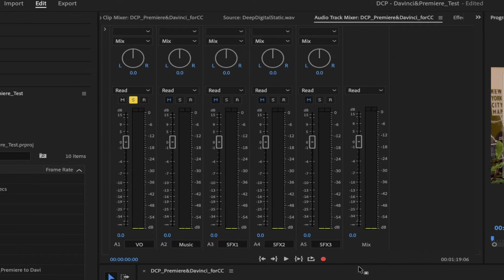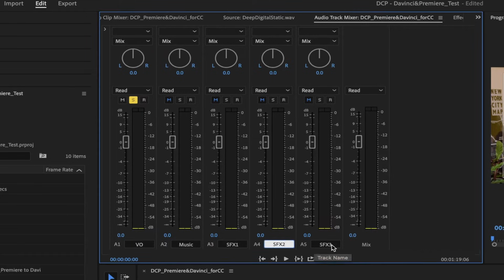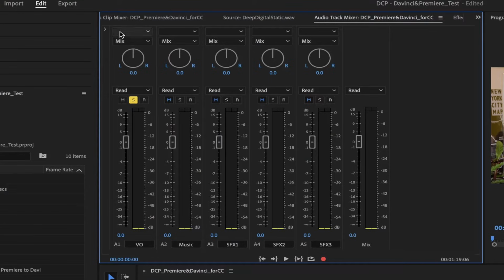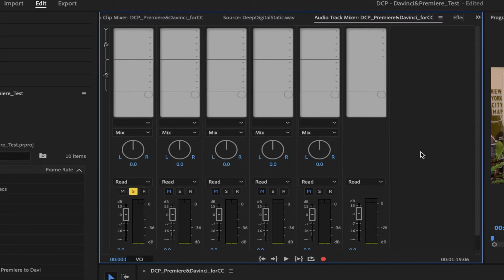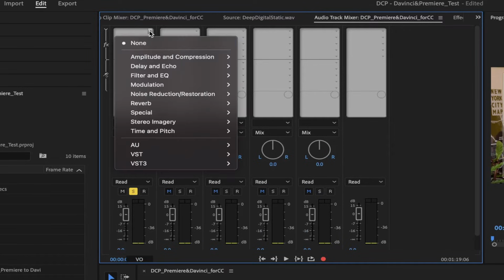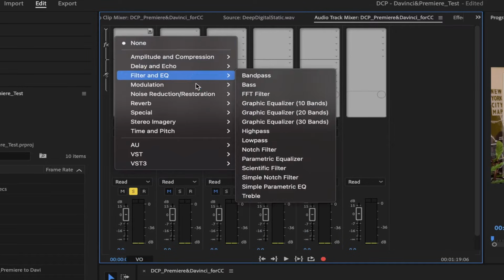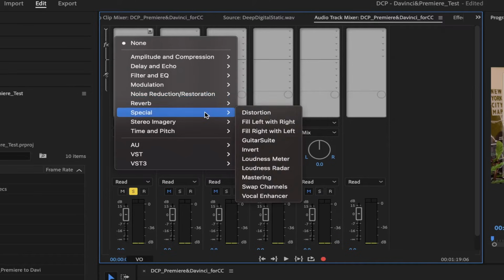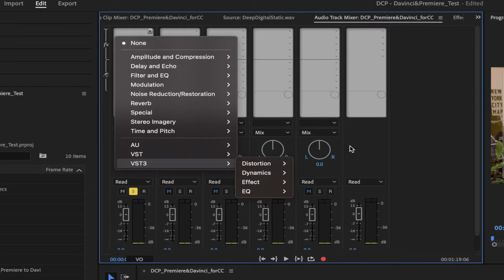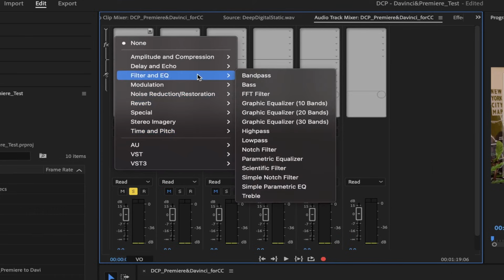You can see the name we put at the beginning, here at the bottom. We're going to add effects and this will be applied to the whole audio track. Click on this arrow at the top left so we can add some effects. In here you will find the effects from the Essential Audio panel, including to remove noise, echo, to add equalizer and compressors. First, we will add the Parametric Equalizer from Filter and EQ.